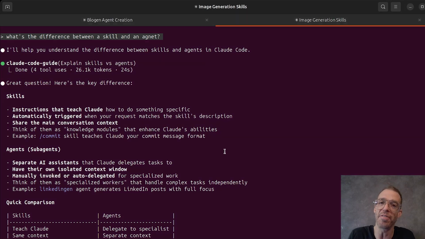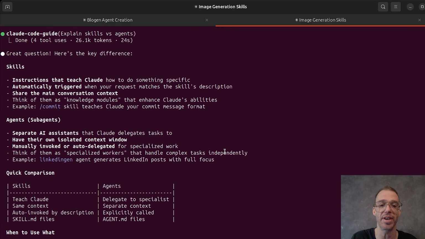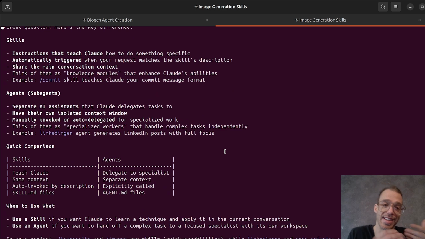So skills are a bit like a function call. Skills are just a particular action that doesn't really need a lot of context around it, like a commit or a git or a transcribe or an image generation, which doesn't need a lot of context around it. Whereas agents have their own context window. Both are actually a prompt, either skill.md or agent.md in this case. But in general, they're very, very closely related and very, very similar. However, the skills share the main context, whereas an agent really delegates. Think of it like another employee that you hired.